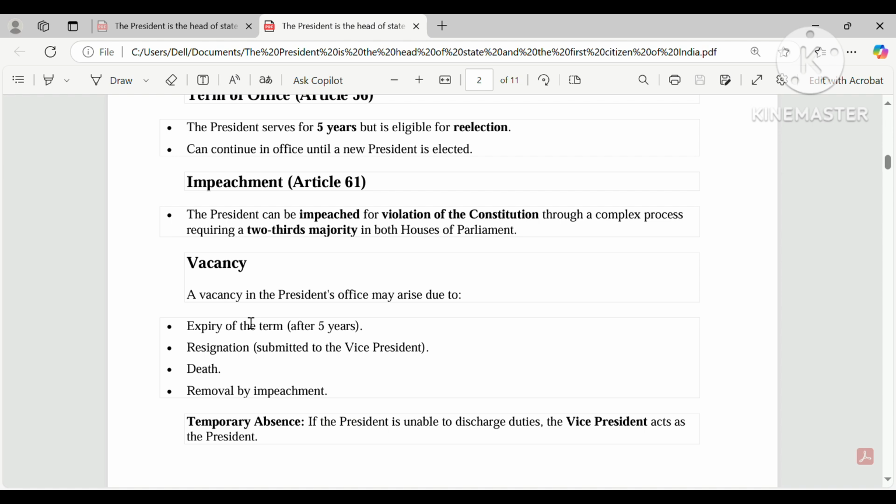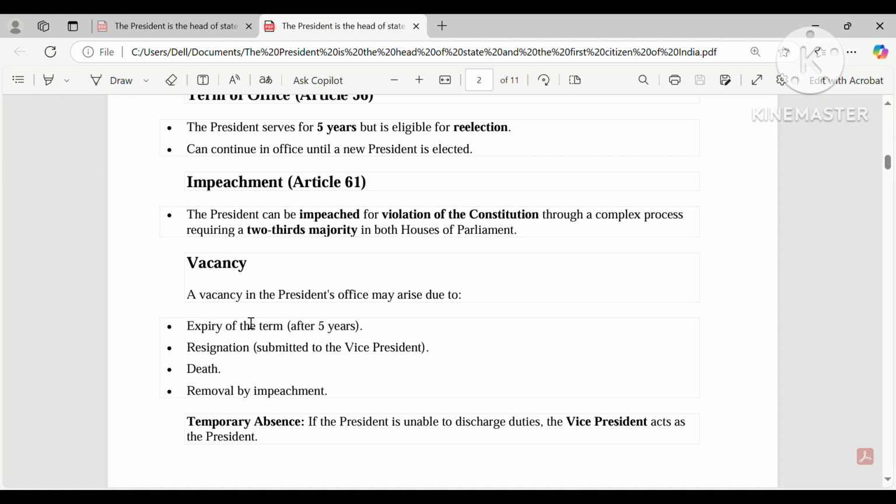Now the second house checks the resolution, and they also pass it by a special majority, that is two-thirds. If the resolution is passed, then the president will be impeached, the president will be removed. So this is the process of the removal of the president.